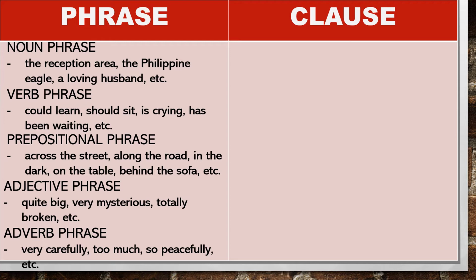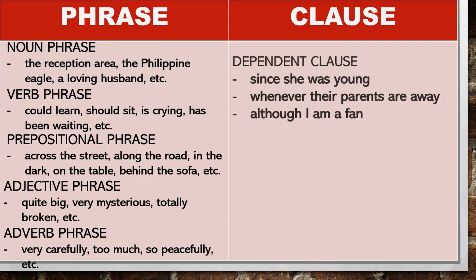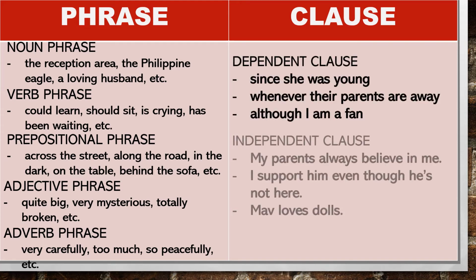A clause, on the other hand, may be a dependent clause or an independent clause. A dependent clause is a group of words that has a subject and a verb, but it doesn't have a complete meaning. For example, since she was young, whenever their parents are away, although I am a fan. So these clauses have a subject and a verb, but they don't have a complete meaning.